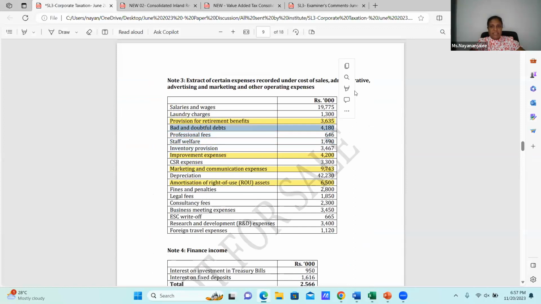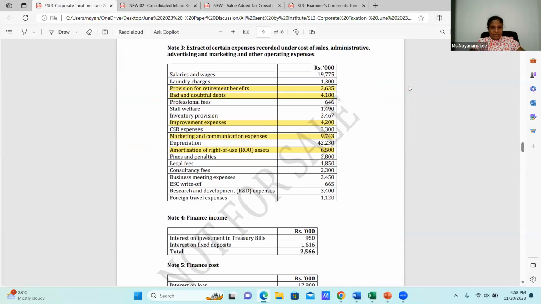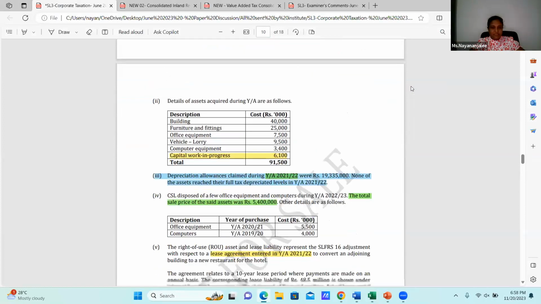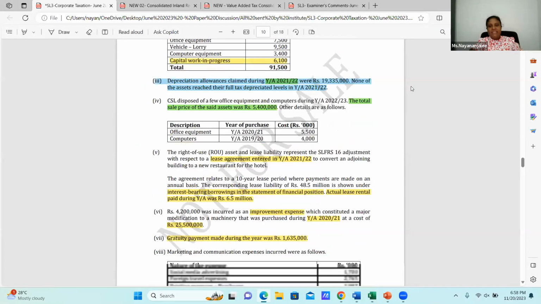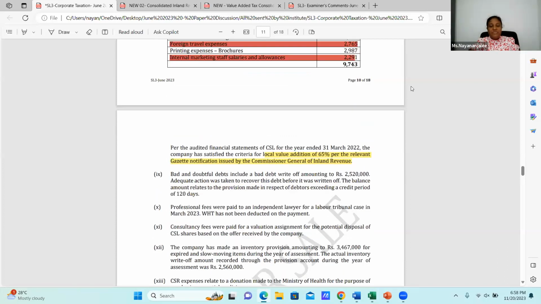Then the details are given in that note. Here it's a bad debt write-off. That total expense has included a write-off amount which is allowable if the legal actions were taken. Now we will look at further information. I will mark this as important.